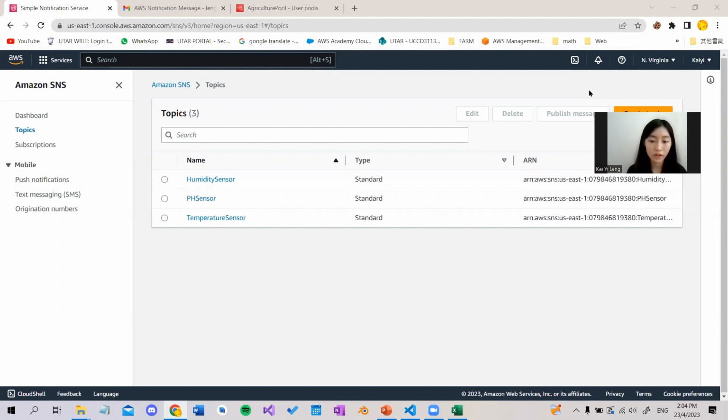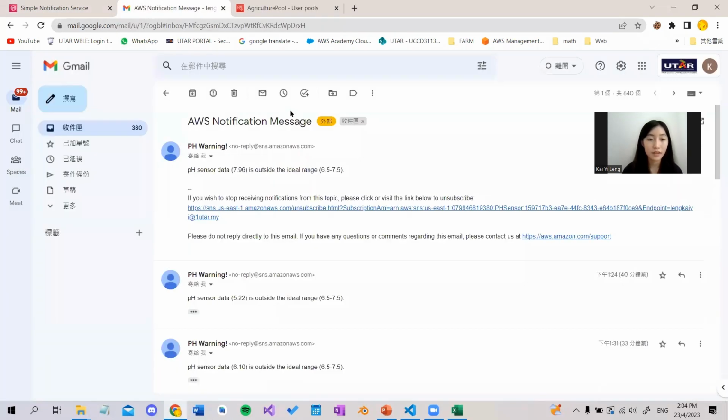Next, once the data from the IoT sensor is processed by the Lambda function, it can be forwarded to the Amazon SNS. SNS can be used to monitor the value and alert subscribers in real time if the readings exceed or fall below the desired threshold value. In our Amazon SNS, we have 3 topics, which are humidity sensor, pH sensor, and temperature sensor. This is an example when the user receives the warning message. For example, if the pH value gets too high or too low, SNS can notify the subscriber.